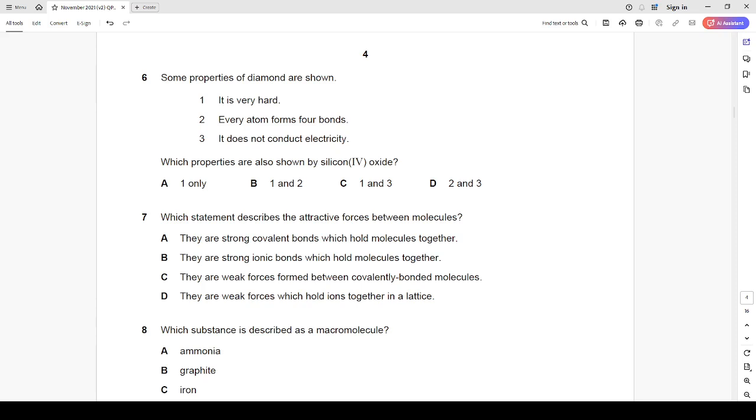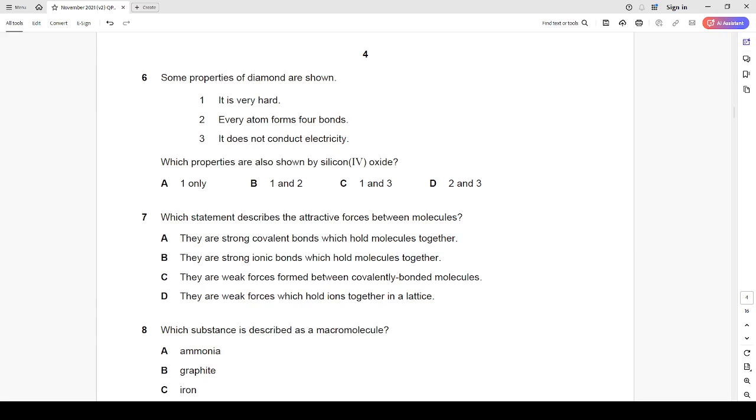Okay, the first statement is very hard. That's very true because diamond is a very hard substance, and each carbon atom forms four covalent bonds in diamond and does not conduct electricity simply because all the valence electrons in diamond were used in bond formation. And that's one of the major reasons why diamond wouldn't conduct electricity.